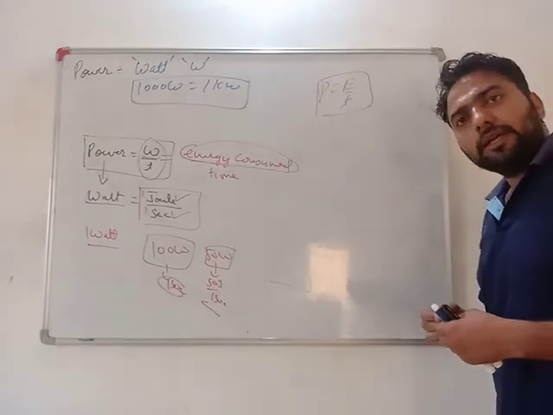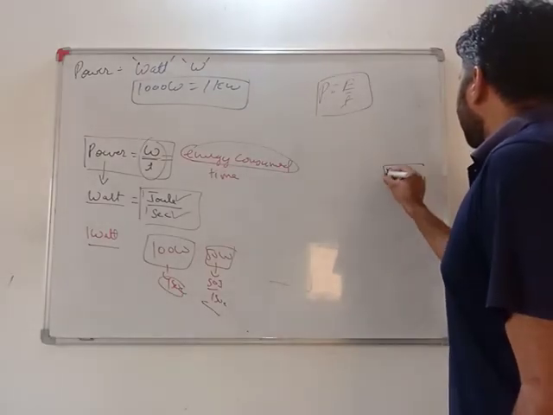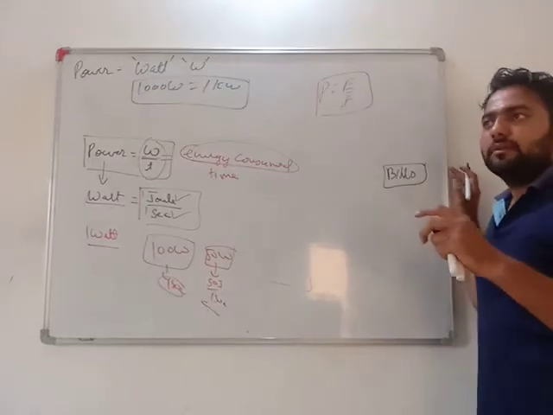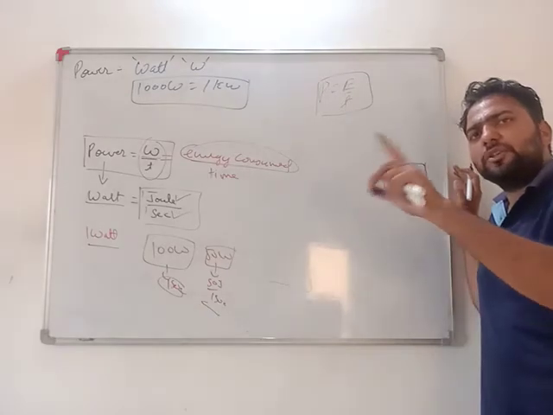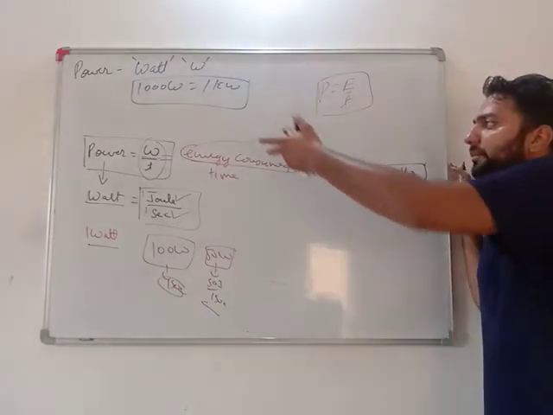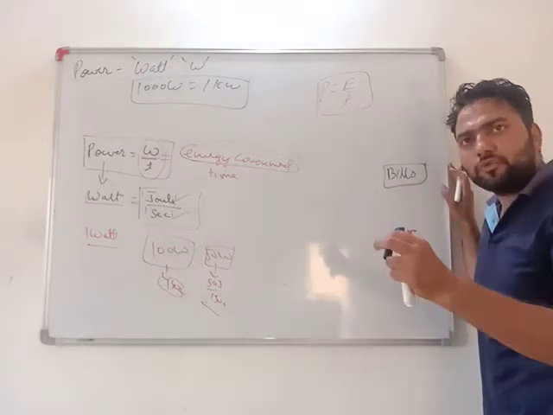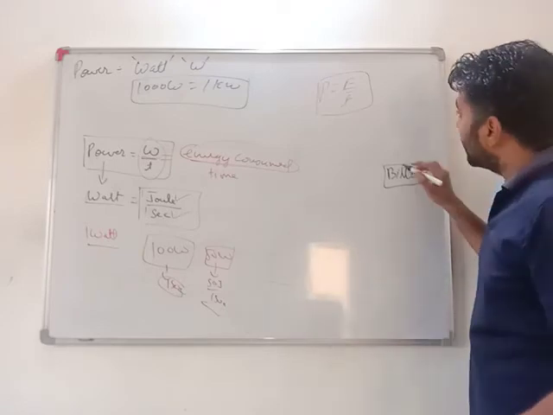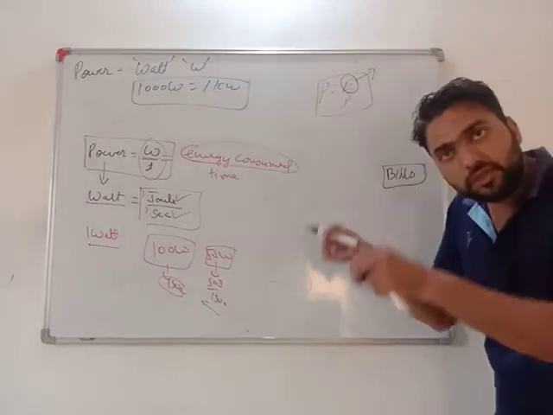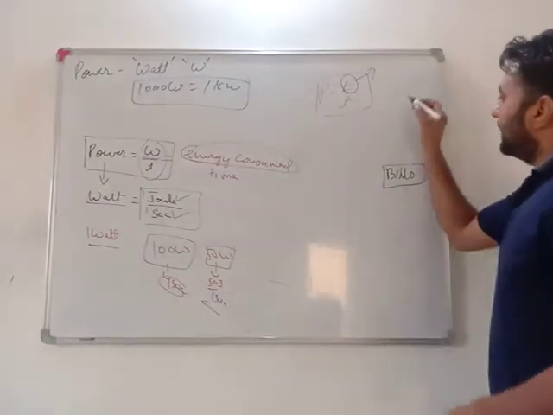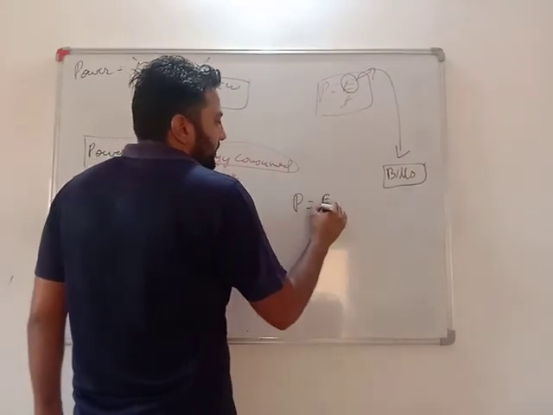Very important. At our home, we are paying electricity bills. For example, if I have not used anything at my home, after 1 month I will have zero electricity bill. But I have many instruments. We are not paying for having instruments or powerful instruments. We are paying for the energy consumed. How much electricity we have consumed, we are paying for that. So power equals energy consumed upon time.